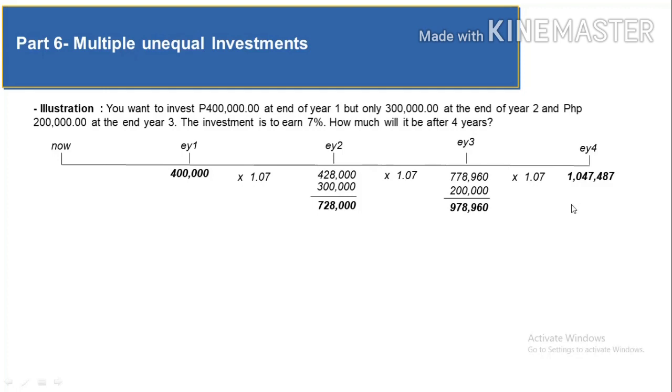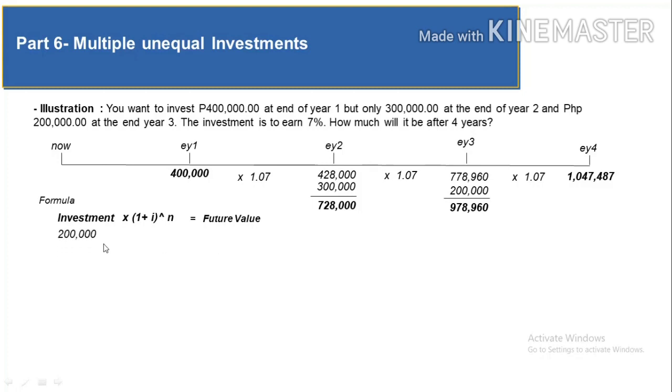Then you're gonna have 1,047,487. How about the shortcut or the formula, sir? Unfortunately, there is no shortcut. Each of your investment payments, 400, 300, and 200, will be treated separately. So the formula is investment times 1 plus I raised to the power of n in order to get the future value.